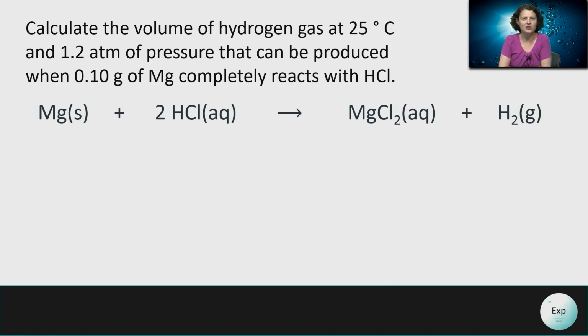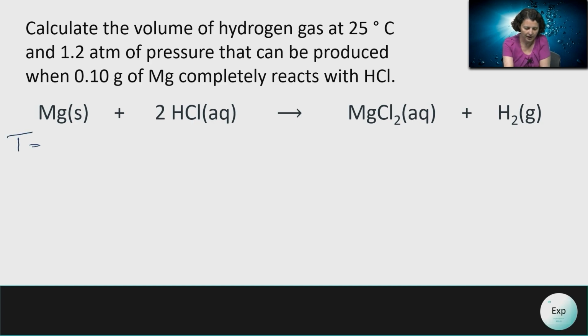Another gas-producing reaction is the reaction between magnesium solid ribbons and hydrochloric acid solutions. The result of this reaction is going to be hydrogen gas. Now, this hydrogen gas can be collected over water or it can be released in the atmosphere. However, we can use the ideal gas law to calculate the approximate volume of hydrogen gas, so we may choose the appropriate graduated cylinder in which to collect. Here is the information that we have available.